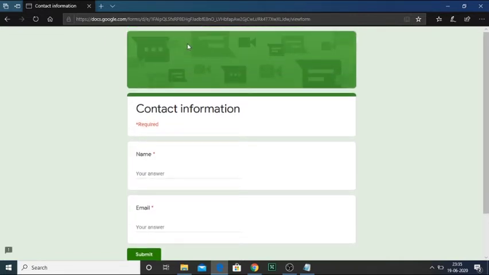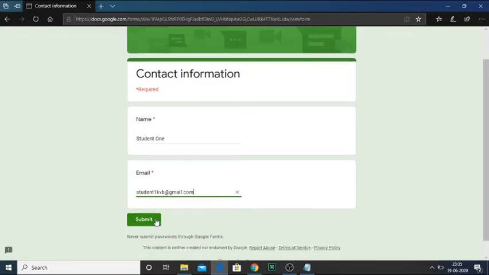This link will be shared to the students via any of the medium, either through WhatsApp or whatever the previous groups as you have made. Now as soon as the student will click on the link, a form will open. Now let me fill up on behalf of student two forms. First one is as student 1 is the first name, and just I am giving a dummy email address @gmail.com, and I just submit the form.